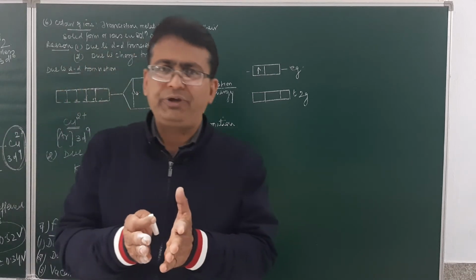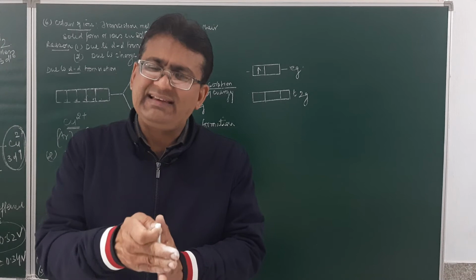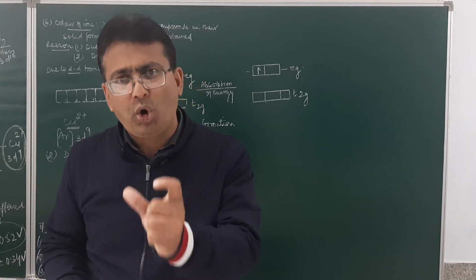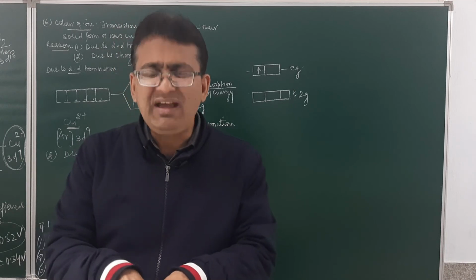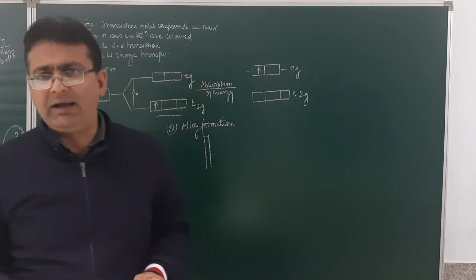So when two transition elements are put together, the particles of one element can easily transfer into the other metal due to the similar size of the pores, and hence they mix and form a homogeneous mixture that is called an alloy. Am I clear?